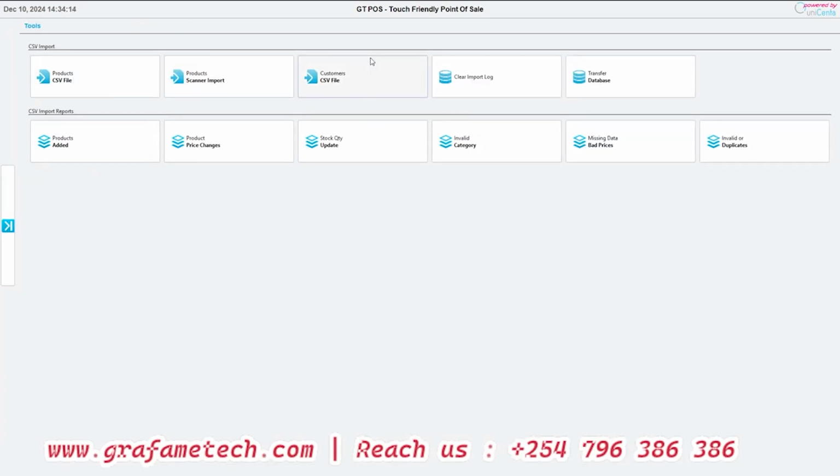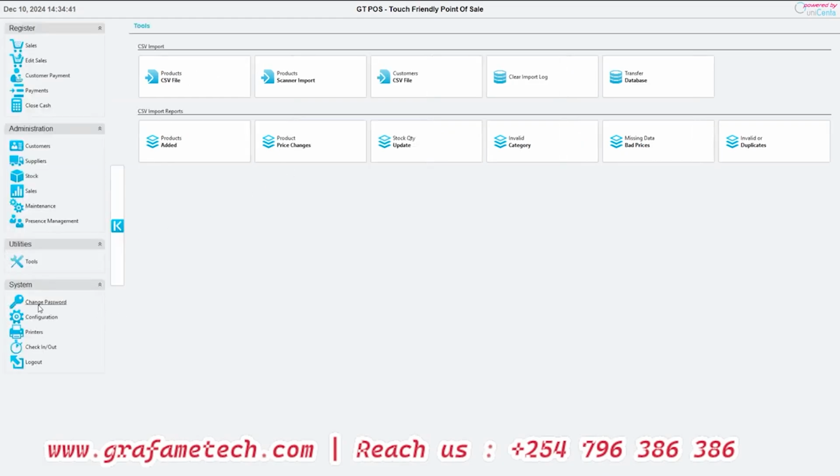Under tools, this is where we can be importing our products. We can do all that. This is now the tools, what is now fixing that system to run perfectly. We can have our customers imported, products imported, stock quantity update. We can view all that in terms of reports.